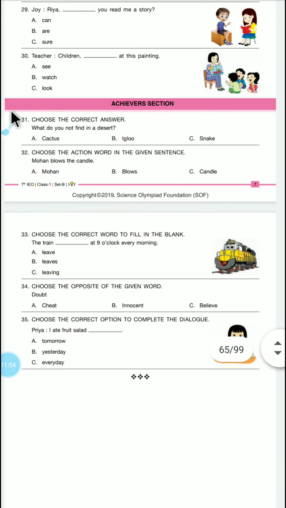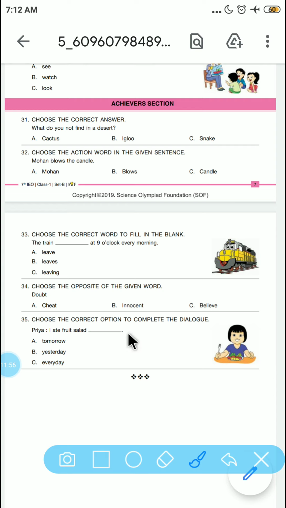Come to the achiever section. Choose the correct answer. What do you not find in a desert? So igloo. Igloo is not found in a desert. It is a cold weather house.